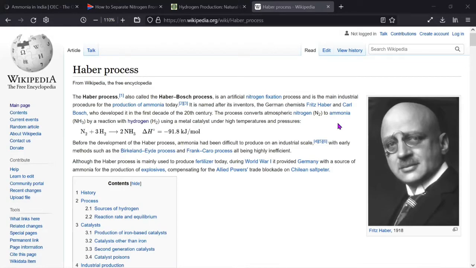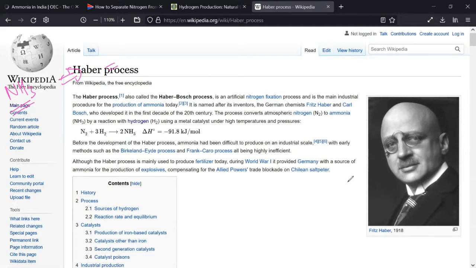So Mr. CB, Haber's process. Now Haber's process is used for the manufacture of ammonia, NH3. Now the interesting theory is this is called Haber's process because the process was made by Mr. Haber. Do you know some interesting fact about Mr. Haber?